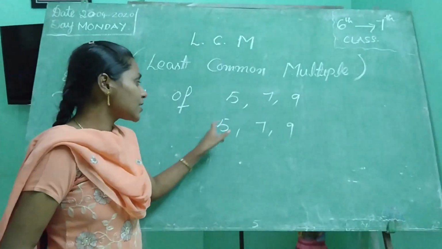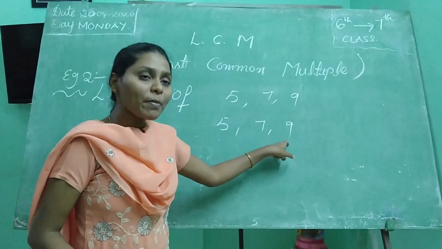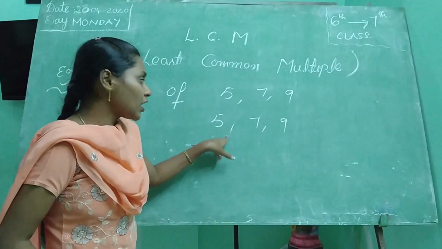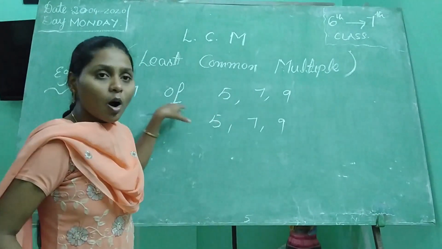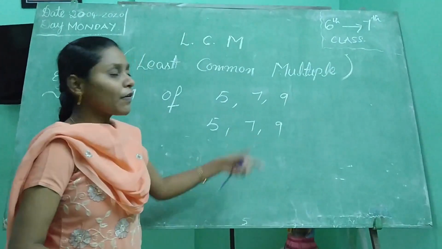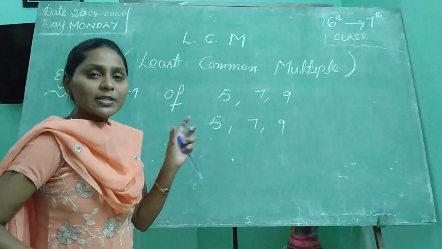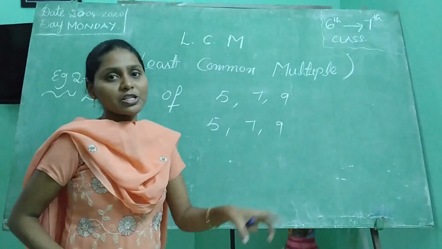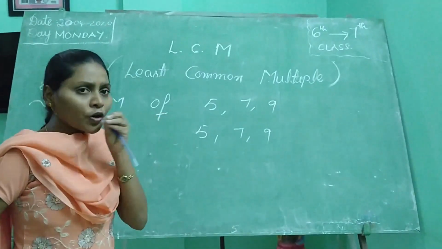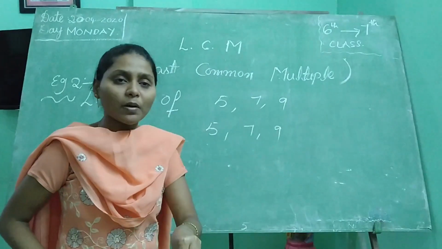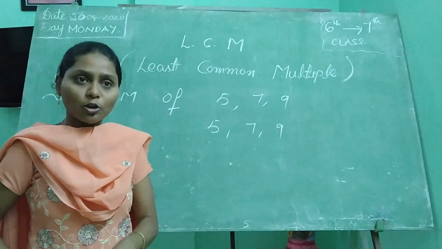No, because these are which numbers? Co-prime numbers. Because only 1 is the common factor for all these three numbers. Then how can you find the LCM? If the numbers are like this, simply we have to do the multiplication. If no table is cancelled, it means if these are prime numbers or co-prime numbers, simply we will do the product of those numbers.